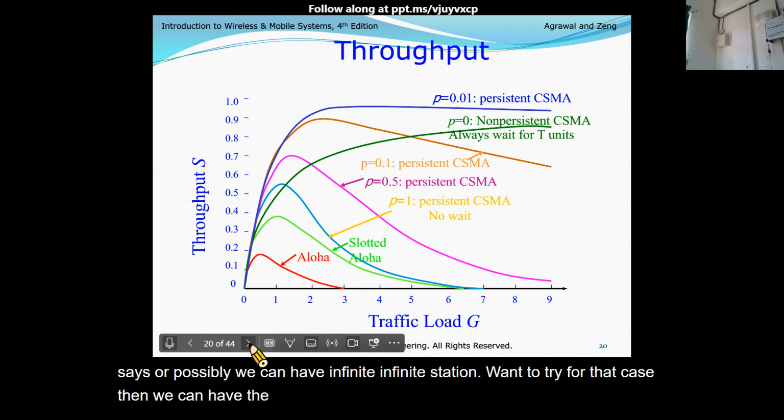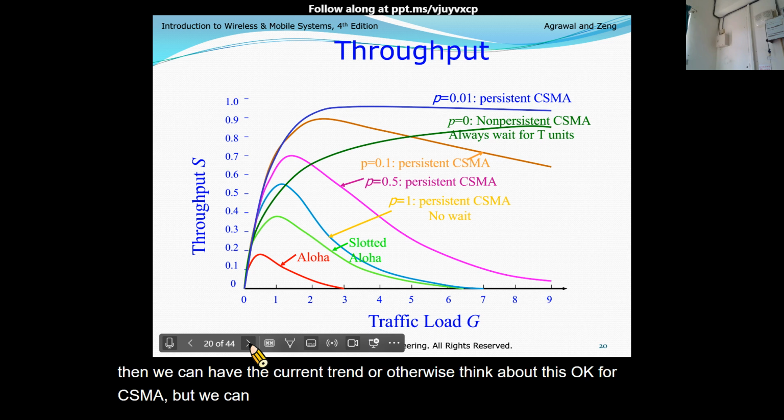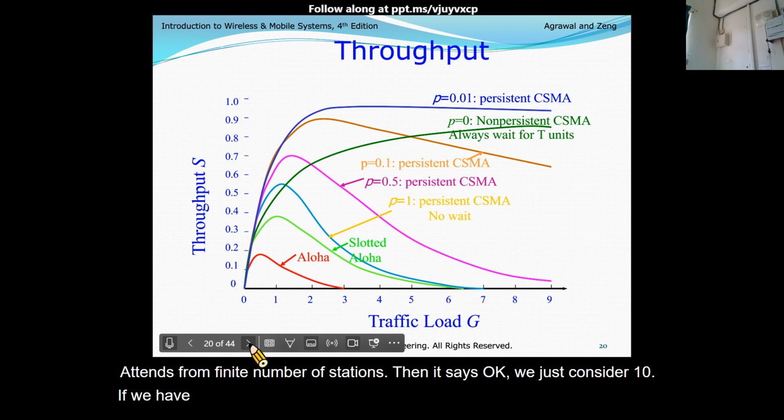Or otherwise, think about this. For CSMA, if we consider finite attempts from a finite number of stations, say we just consider 10, then with 0.01, sometimes it's okay to try.